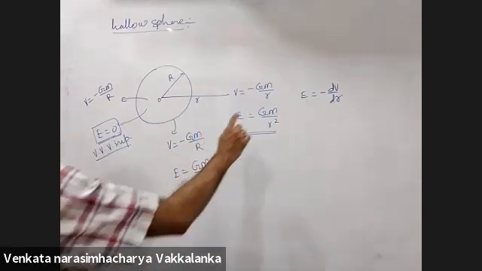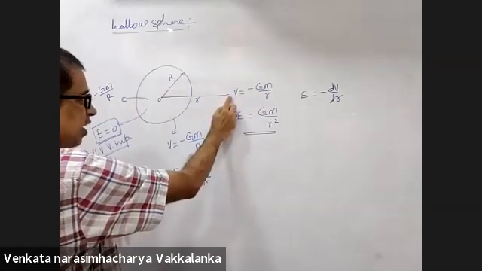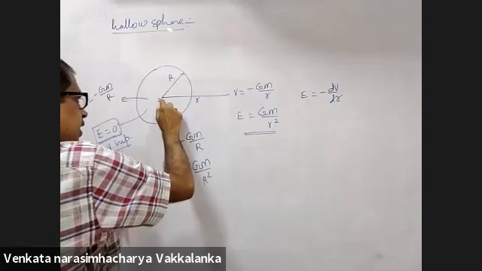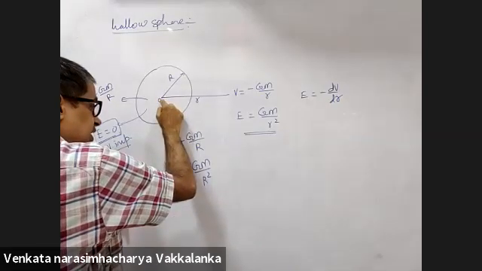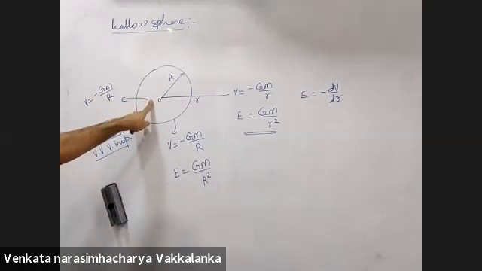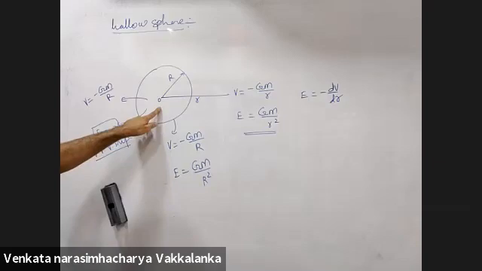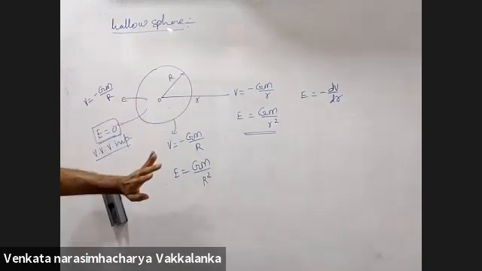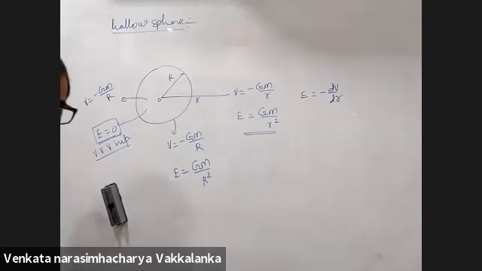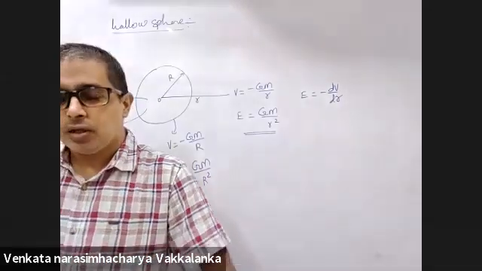Bottom line, these are the two important results. For any external point, whole of the mass of the shell appears to be concentrated at the center. Second, for any internal point, whatever is the potential on the surface, everywhere inside potential is the same. If potential is constant inside, field will be zero. First to draw this, I'll dictate the two points.